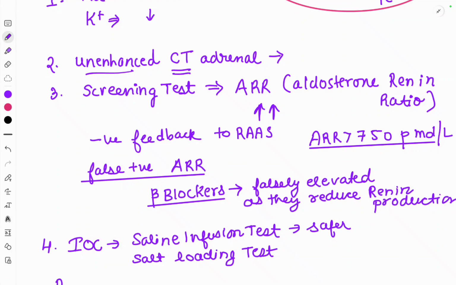As you already know, in the aldosterone renin ratio, aldosterone will be increased and renin will be decreased because of the negative feedback to the RAS. So the ARR, aldosterone renin ratio, will be more than 750 picomoles per liter. You need not remember the values, just remember that the aldosterone renin ratio is increased and it is used as a screening test in primary hyperaldosteronism.